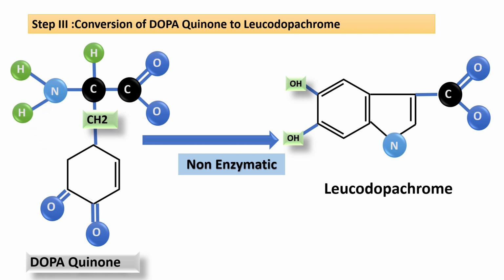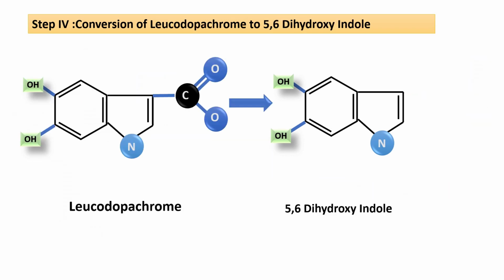This chain which is open here gets closed, and after closing the compound becomes leukodopachrome. You can see the compound becomes leukodopachrome, and this is a non-enzymatic activity. Okay. Then this leukodopachrome again by non-enzymatic conversion gives rise to 5,6-dihydroxyindole.